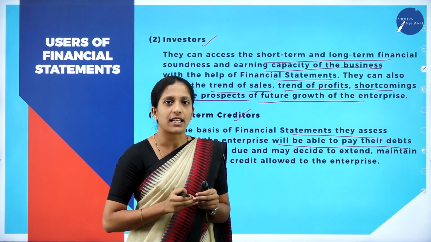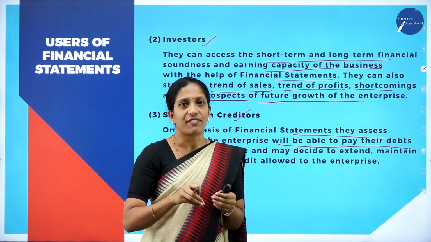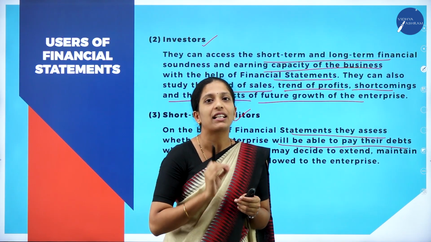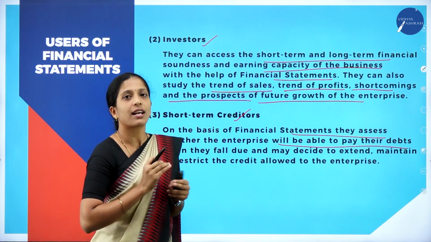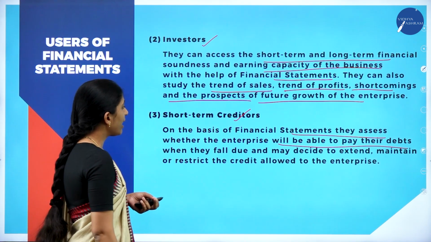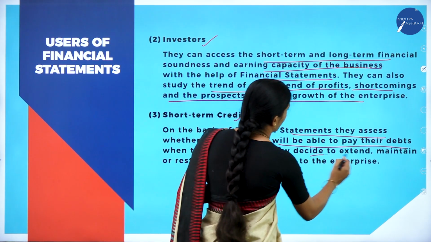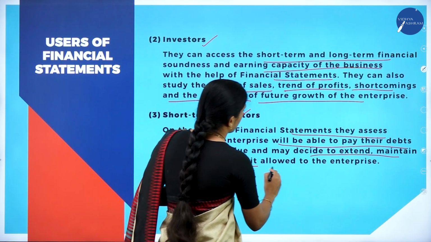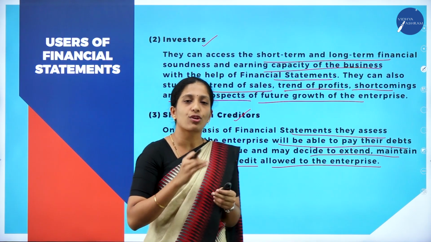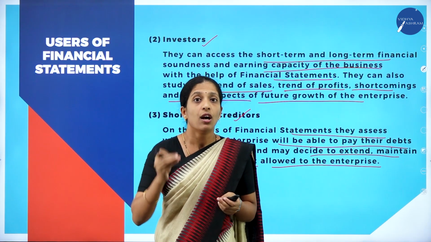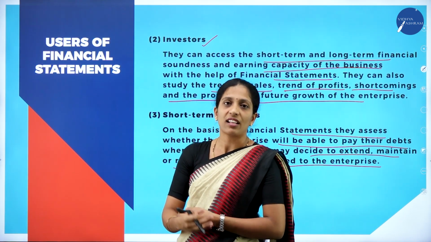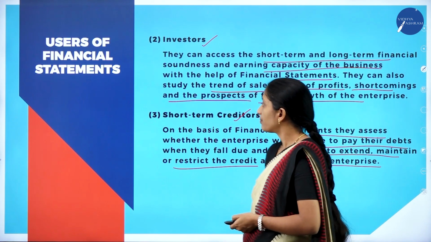Now, being a short-term creditor, they also want to know the financial position, thinking about whether the business is in a condition to repay its debt or not, that is, the short-term debt. For that reason, they want to know the financial statement when the debts fall due, and they may decide to extend, maintain or restrict the credit allowed to the enterprise. So based on the profitability, they decide what credit period has to be given, or whether the business is in a position to repay its debt or not. For that reason, they want to know the financial statement.